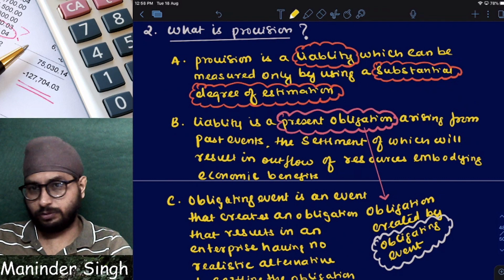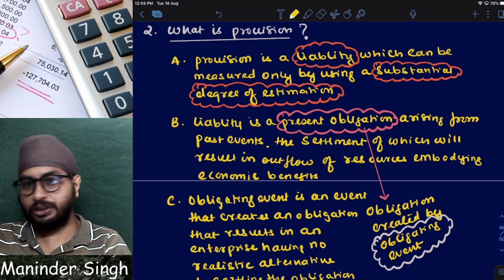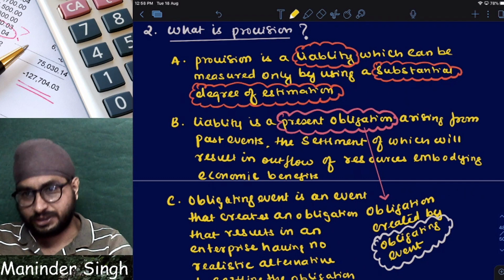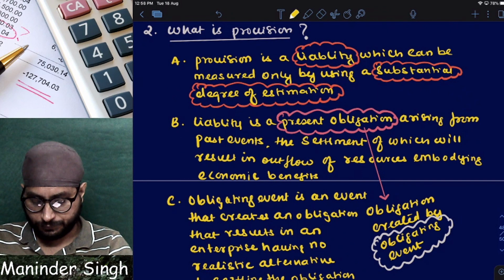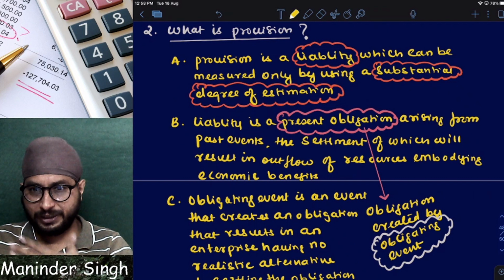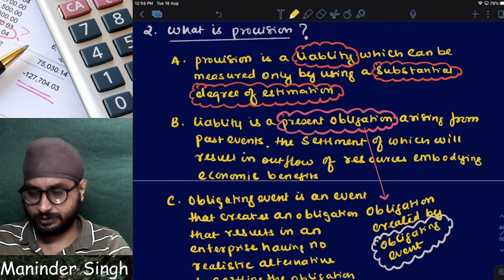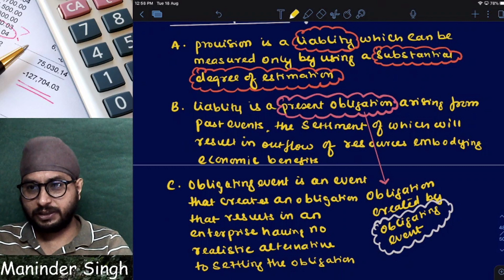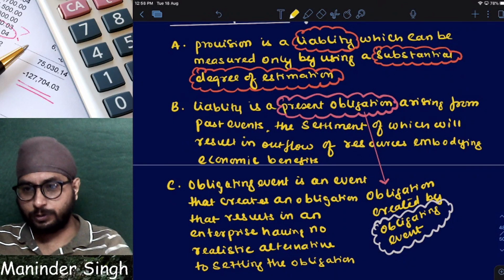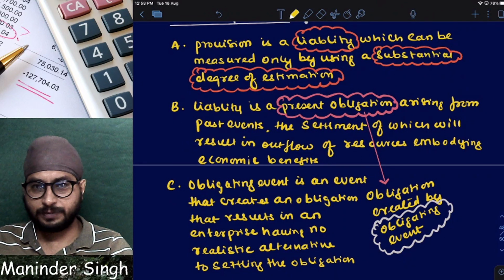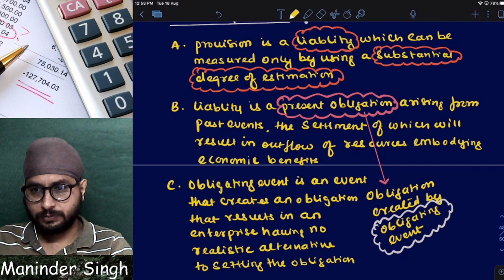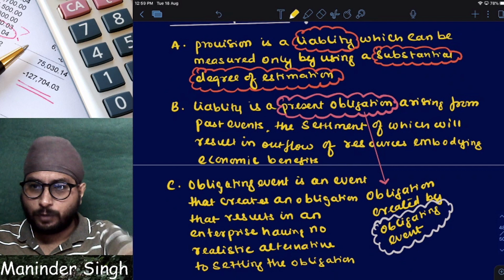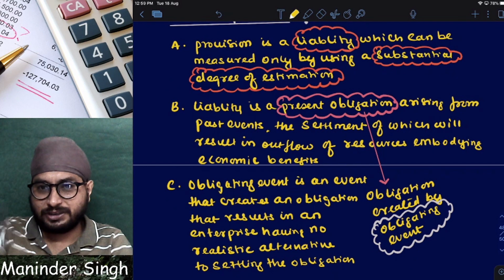Present obligation. Now to understand the provision, you need to understand the liability. But to understand the liability, I need to understand present obligation. Correct or not? Yes. Now, what is a present obligation? It is an obligation created by an obligating event. So to understand a present obligation, I need to understand the obligating event.